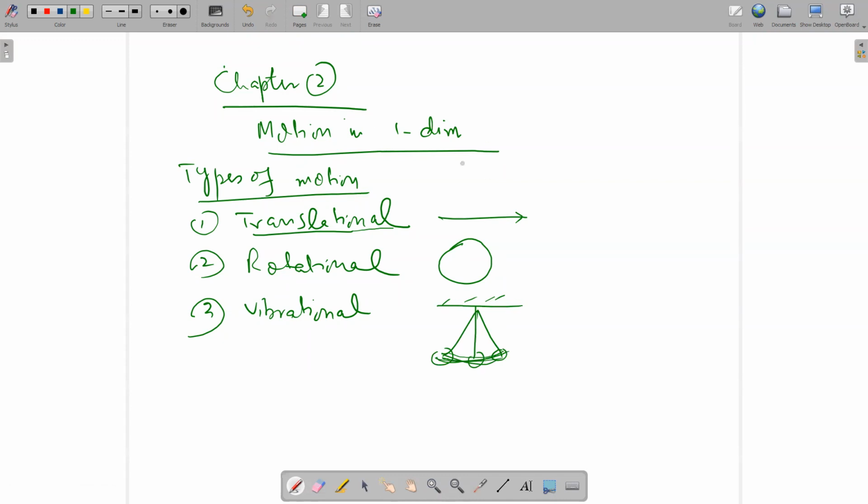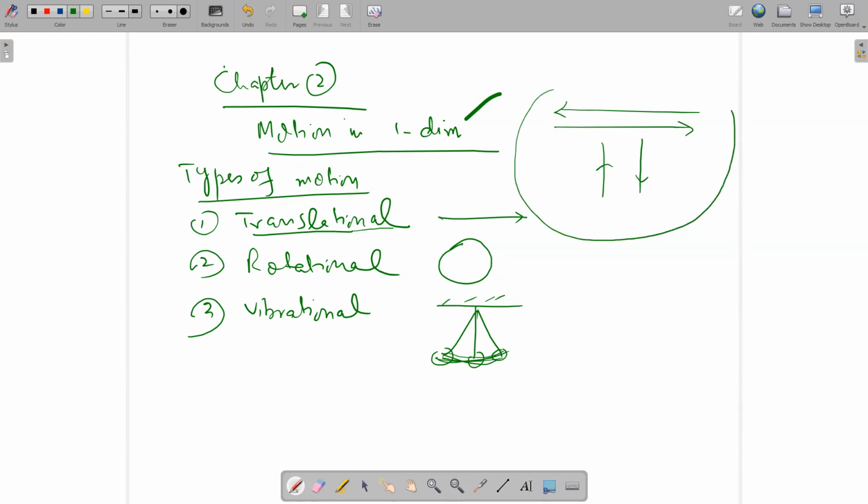But our target is motion in one dimension, meaning the body is moving either sideways, upward, or downward. The body is not moving in a curved path. So our target is one-dimensional motion.